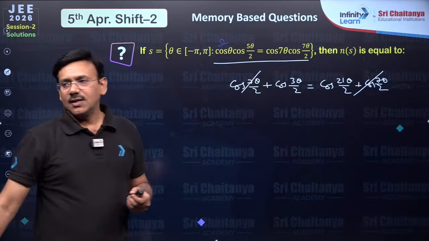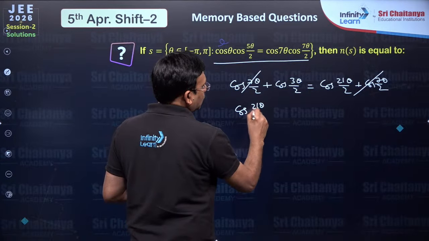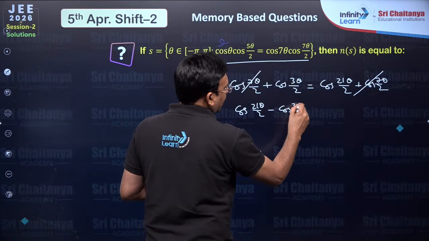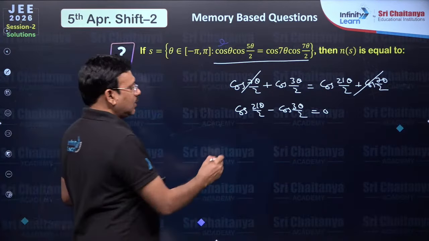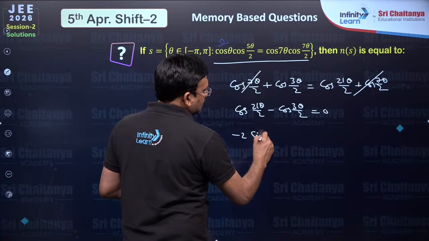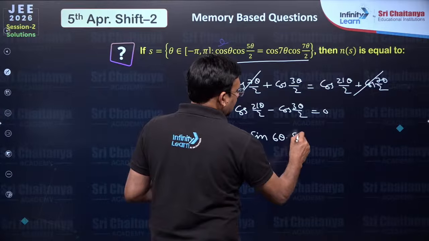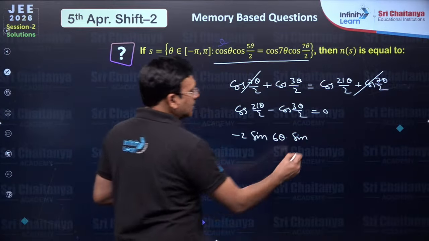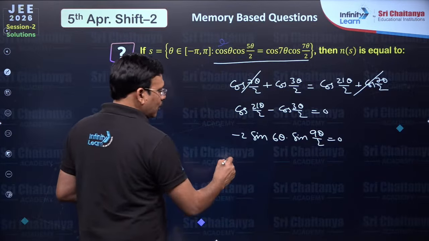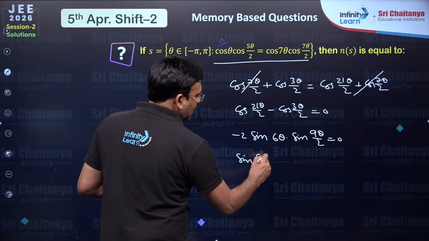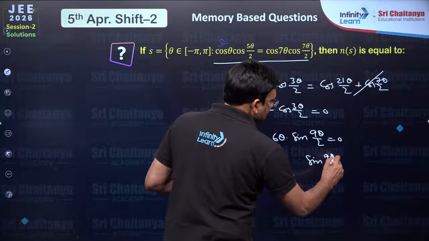These two get cancelled. So you can write cos 21 theta by 2 minus cos 3 theta by 2 will become 0. Cos a minus cos b you can write as minus 2 sin (c plus d) by 2, which is 6 theta, into sin (c minus d) by 2, which is 9 theta by 2, will become 0. Therefore, you will get sin 6 theta must be 0 or sin 9 theta by 2 must be 0.